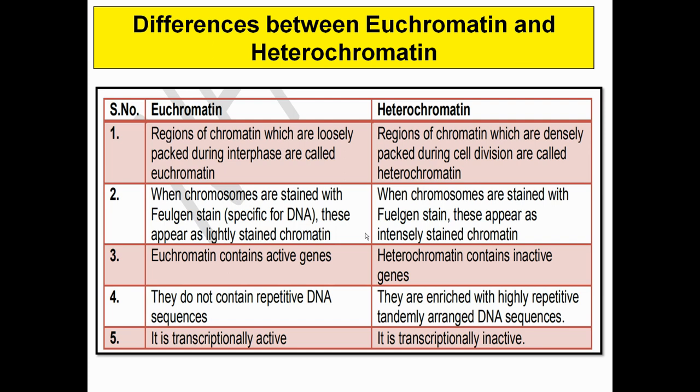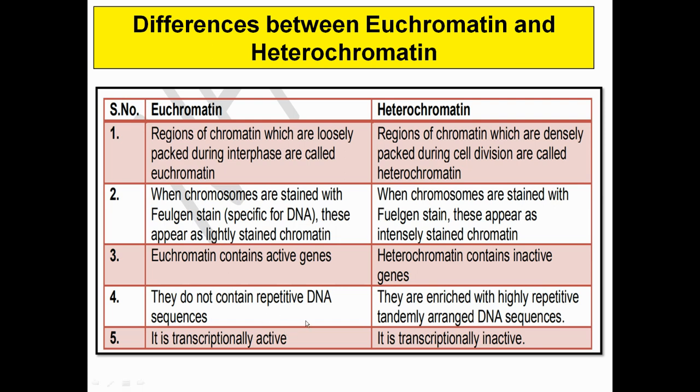Euchromatin contains active genes. As I have told you, they are going to follow the central dogma of molecular biology, DNA to RNA, then proteins. But heterochromatin contains inactive genes. They are not going to follow the central dogma of molecular biology, that is DNA to RNA to protein. This pathway is not followed by heterochromatin, because this part is condensedly bound with the histone protein.